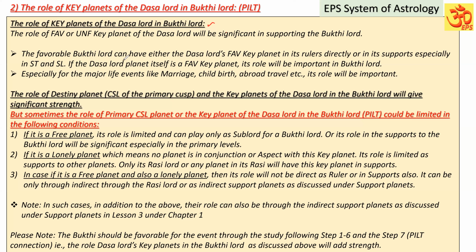Now, the favorable Buddhi lord can have the dasa lord's favorable key planets either in its rulers directly or in its supports, especially in star lord and sublord.